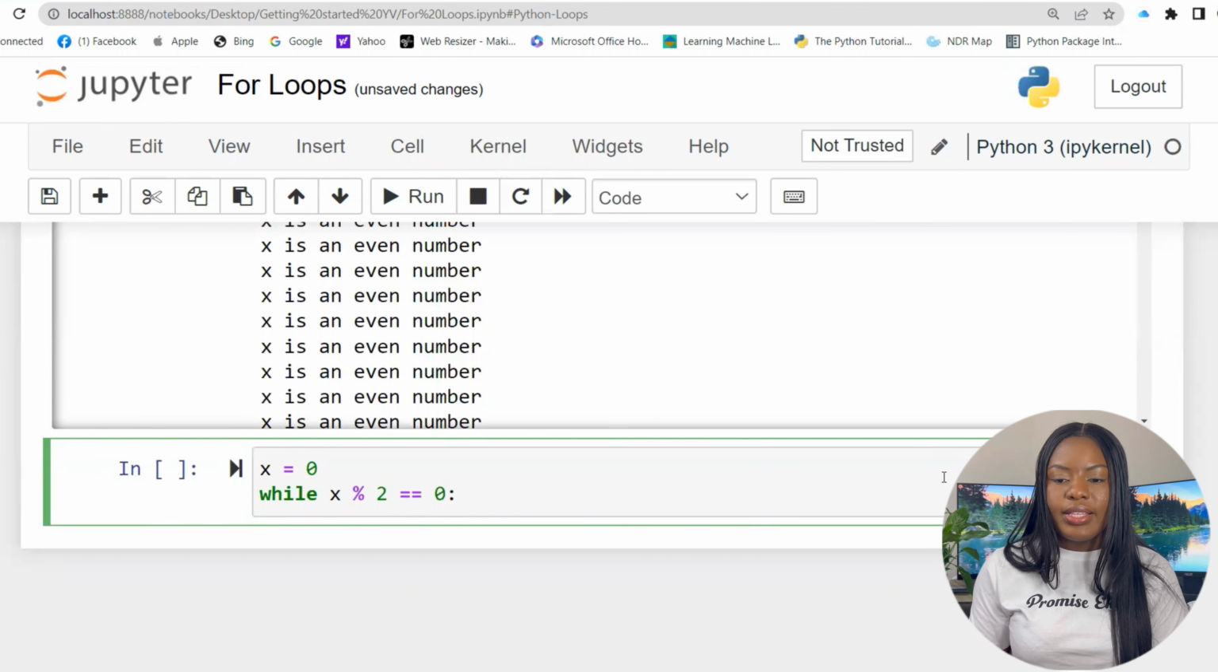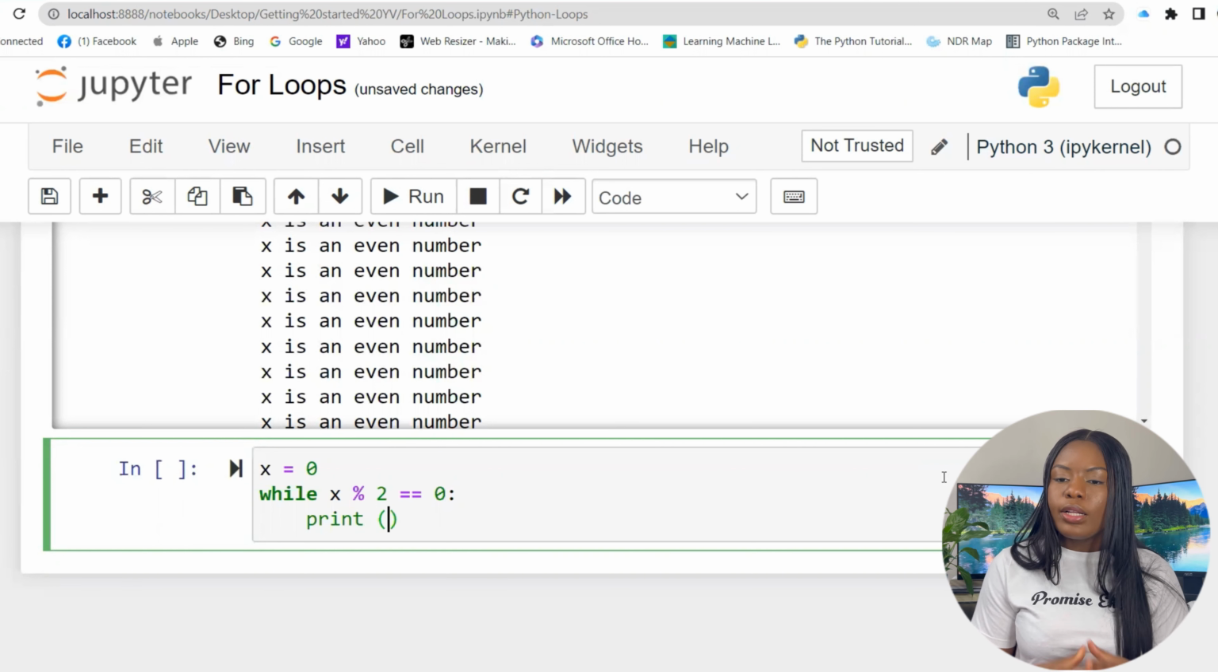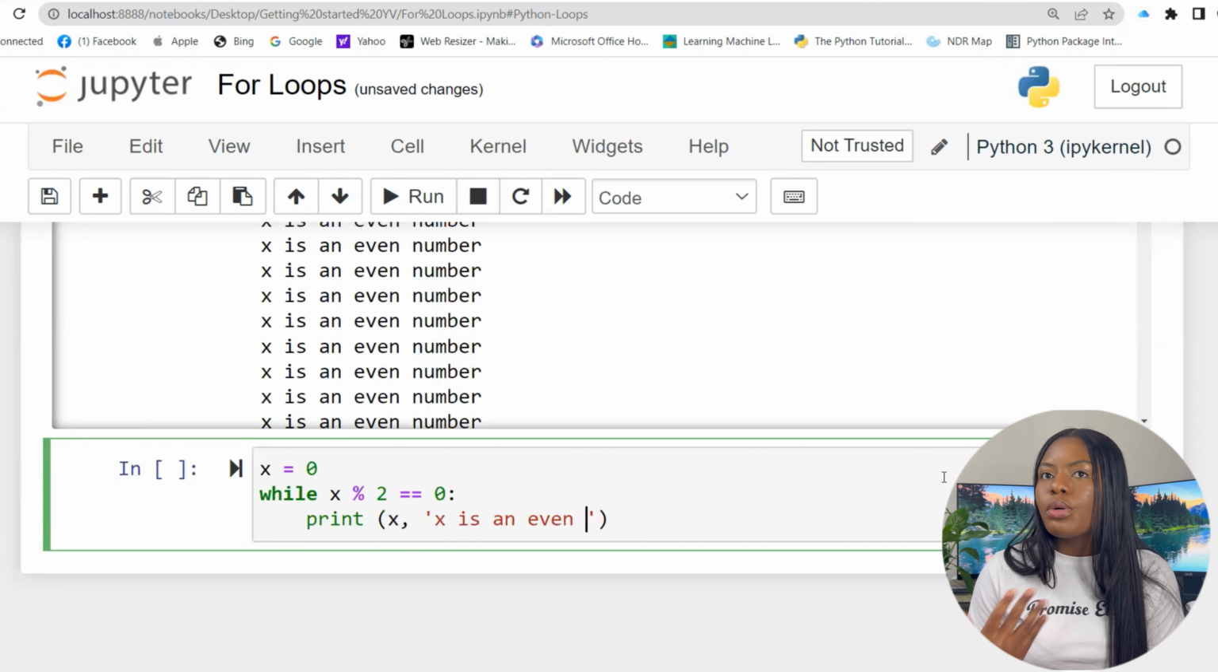So now I said I want to include an if statement in a while loop. So I say let's do x equals 0, while x modulus 2 is equal to 0. You understand? Print x is an even number. But if x equals 20, you break. So just continue adding until your x gets to 20, then you break this loop.